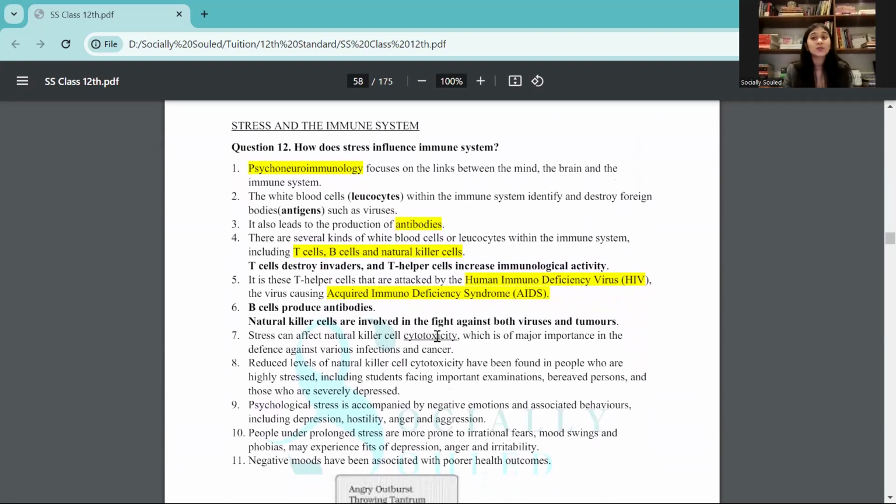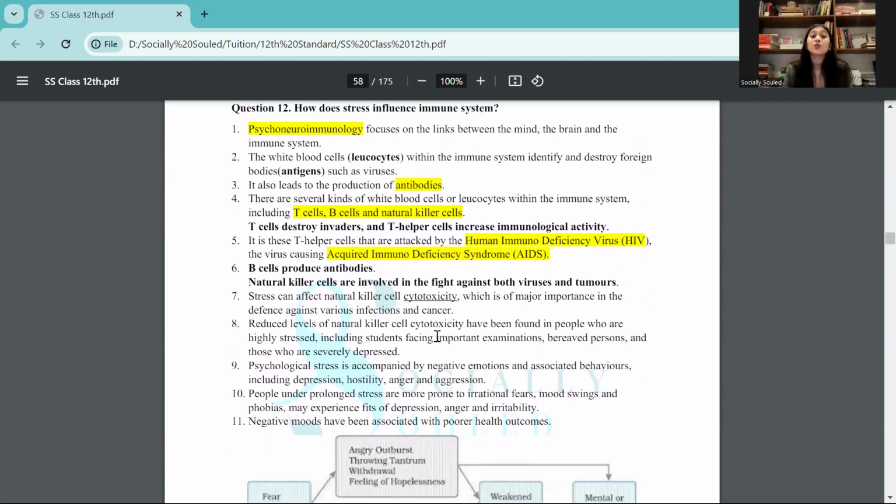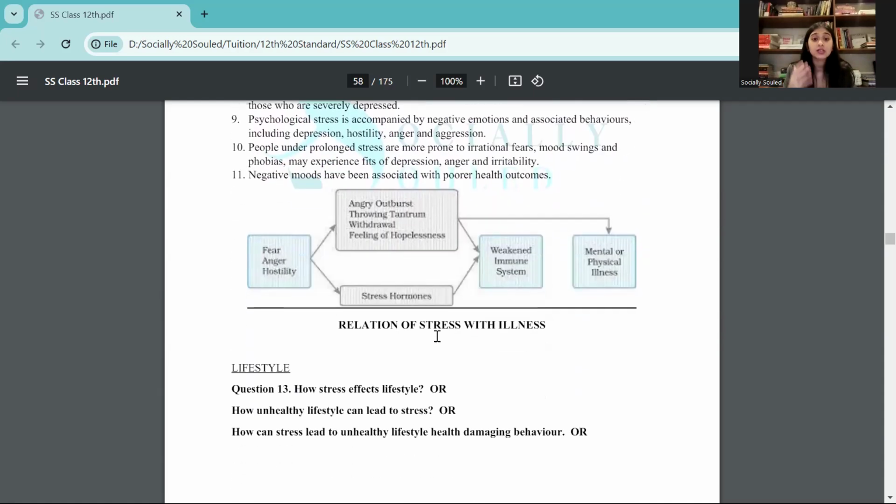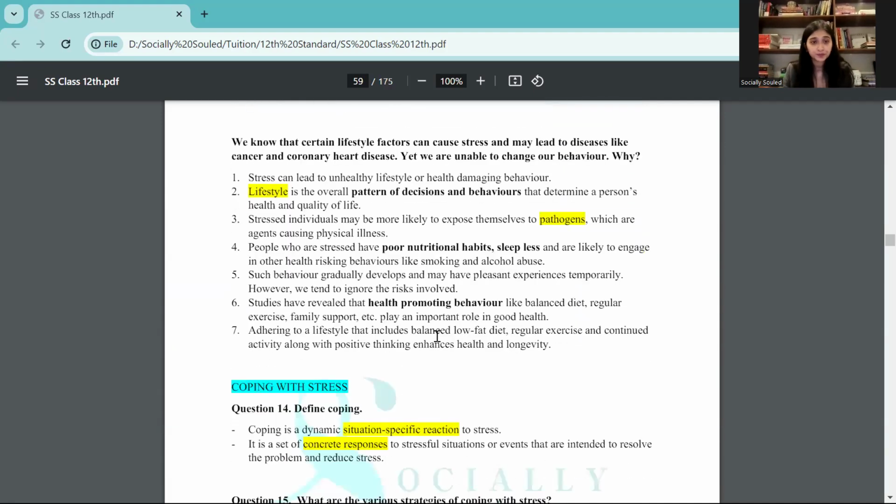Then you have stress and the immune system, again very, very important: which is T cell, B cell, what are natural killer cells, which are antibodies, what is psychoneuroimmunology, which are the HIV virus, what is AIDS, what is produced by the B cell, what is cytotoxicity. This is something that you need to know.